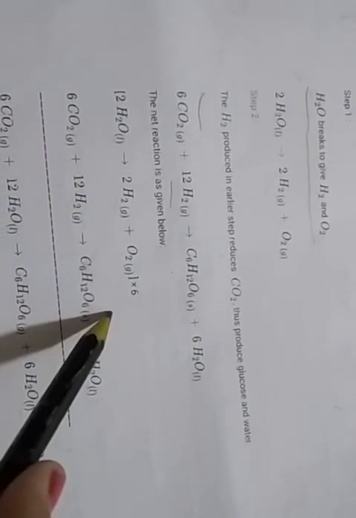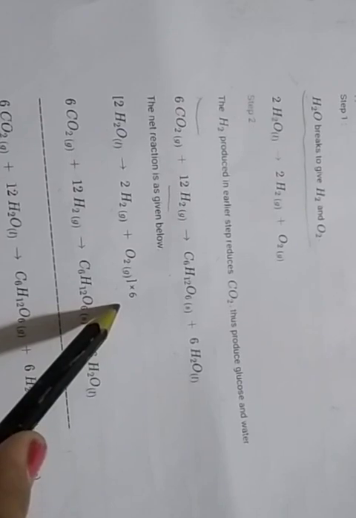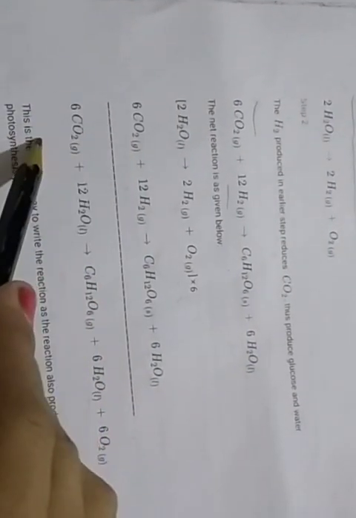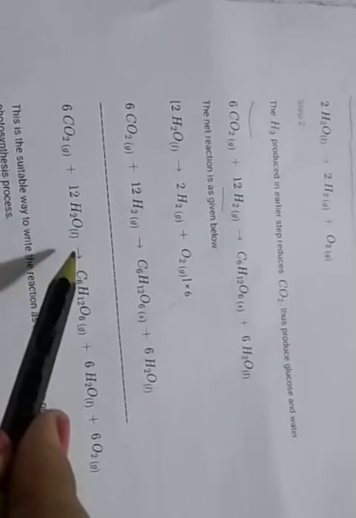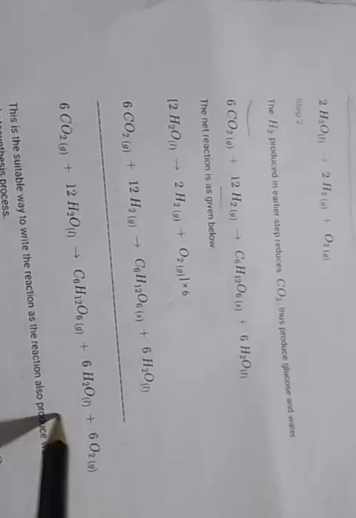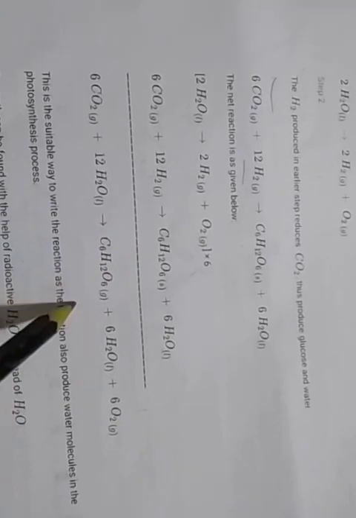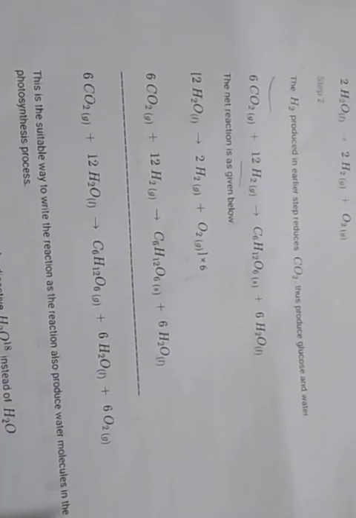So we write 2H2O multiplied by 6, 12H2O, and then 6CO2 gas plus 12H2O converting into glucose plus 6H2O and then 6O2. And 12H2O is equal on both sides, so left and right hand sides cancel. So this is the balanced equation: 6CO2 plus 12H2O converts into glucose plus 6H2O plus 6O2.